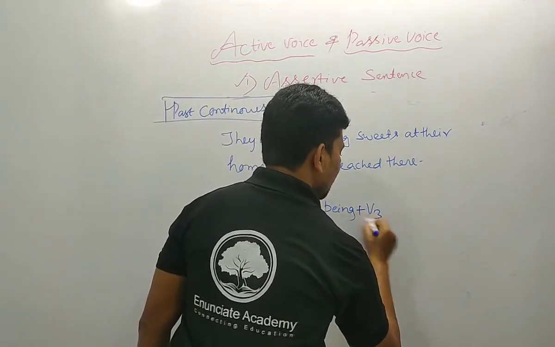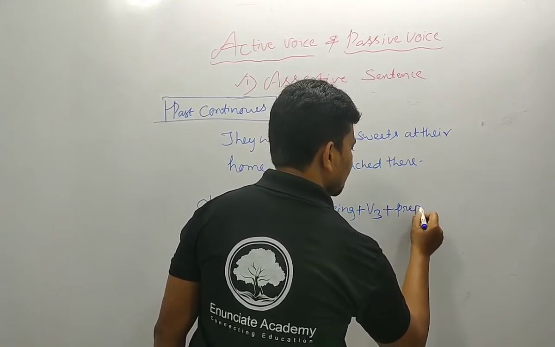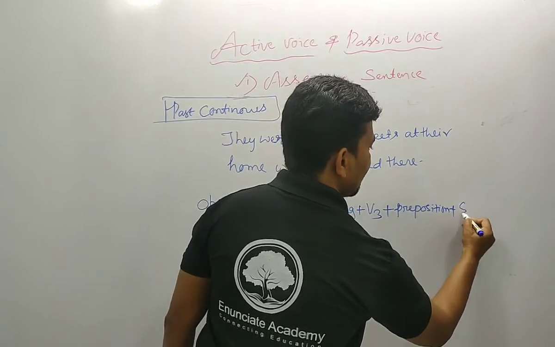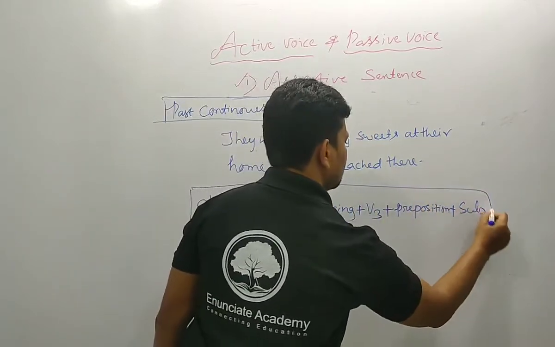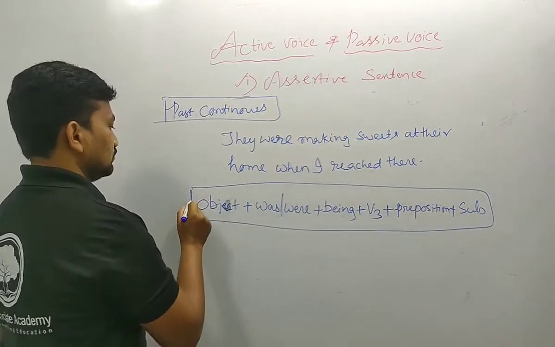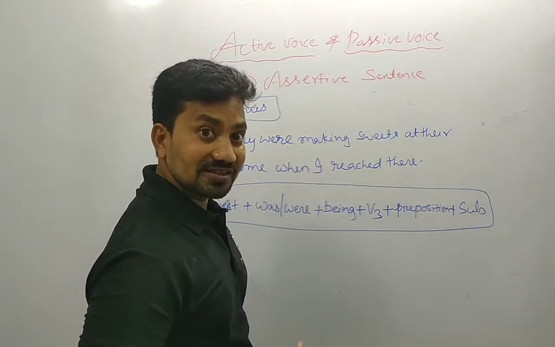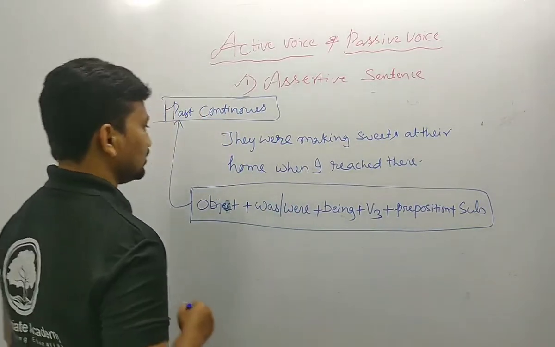Next one, verb third form. Next one, we should write the preposition. Next one, we should write the subject. This is the structure for past continuous action. Let me change the sentence according to the structure.